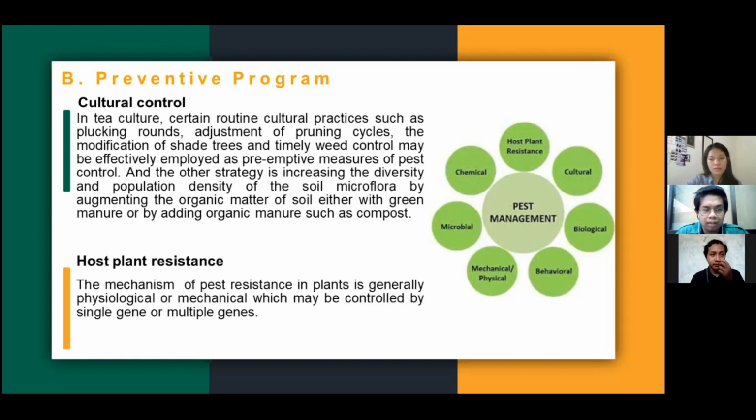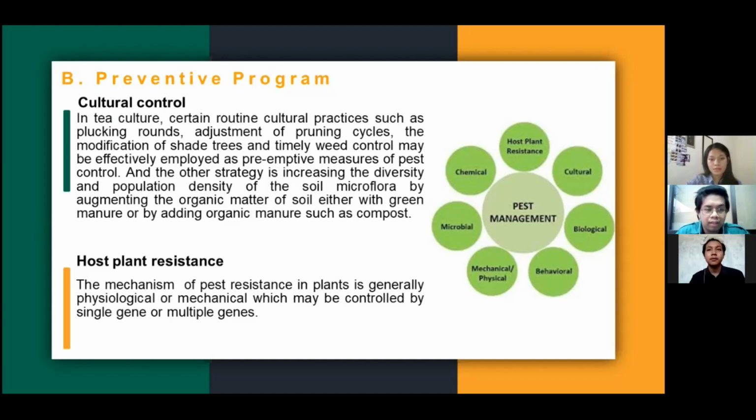And the other strategy is increasing the diversity and population density of the soil microflora by augmenting the organic matter of soil either with green manure or by adding organic manure such as compost.